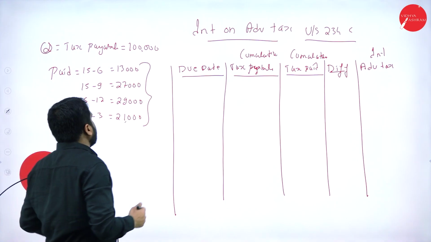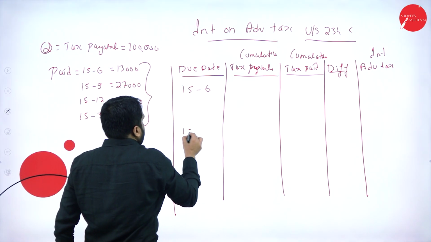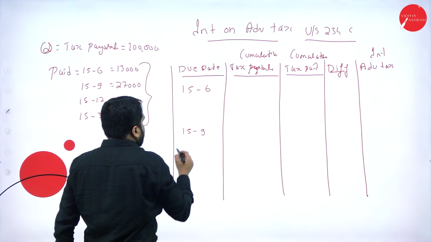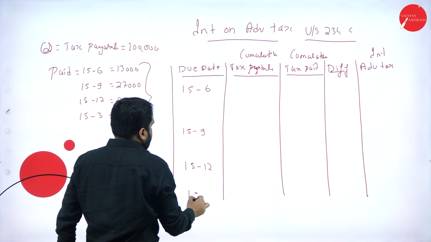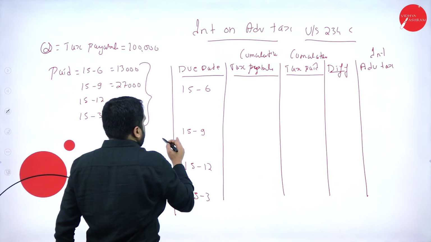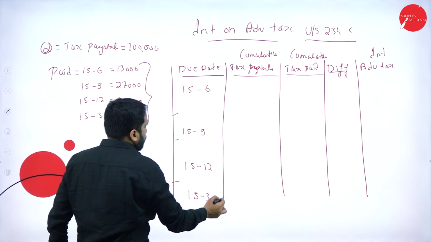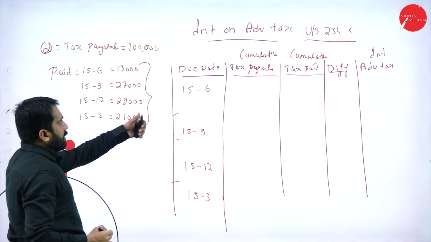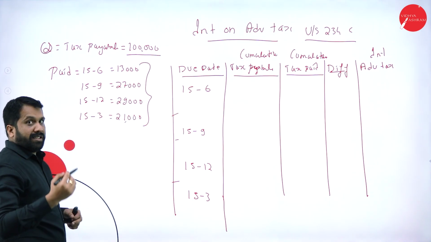Now, what are the due dates? 15th June, leave 3 lines gap. 15th September, leave 3 lines gap. 15th December, leave 3 lines gap. 15th March. Yeah, 1, 2, 3. Now, tax payable. Payable is already given. It is 1 lakh. We'll go with cumulative.